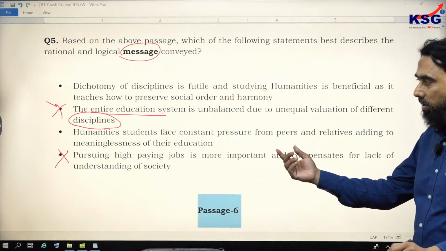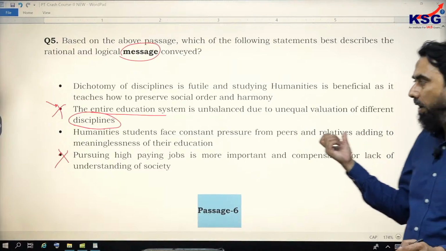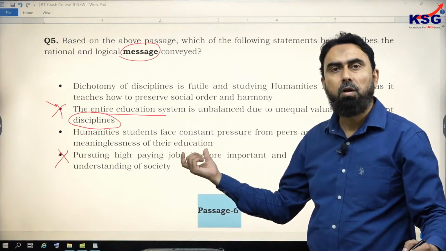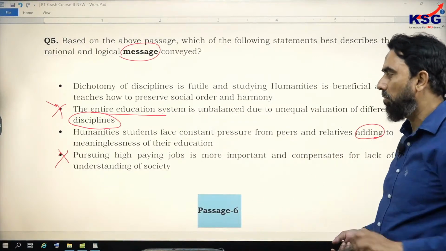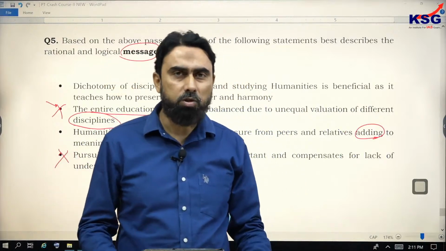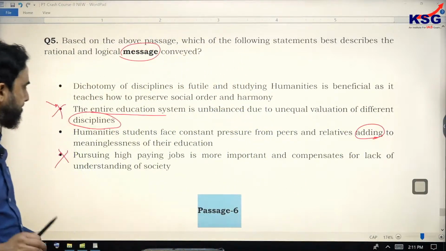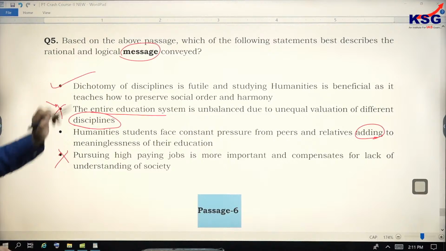Option C, humanities students face constant pressure, that's correct, from peers and relatives, adding to meaninglessness of their education. Look, this adds to the meaninglessness of their education. They actually get the pressure that their chosen stream is meaningless, right? And when you look at option A, yes, this is the correct representation of the author's message. So C loses out because it is not as appropriate as the first one is.